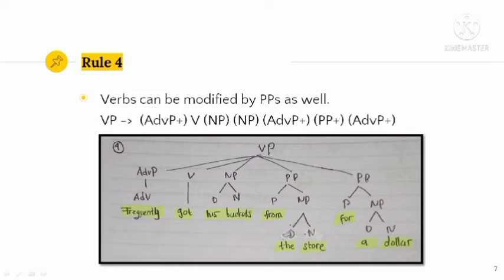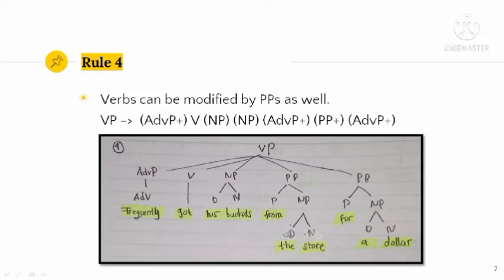Okay, first as usual, we write the verb phrase or VP and then divide it into several categories. The first is adverb phrase, because we know the first word, frequently, is an adverb phrase, so we write adverb phrase, and then we derive it into adverb because we know that an adverb phrase minimally consists of one word, namely adverb. Here we just write frequently under the adv, and then the next category is verb. Then we know that got is the verb from this phrase.